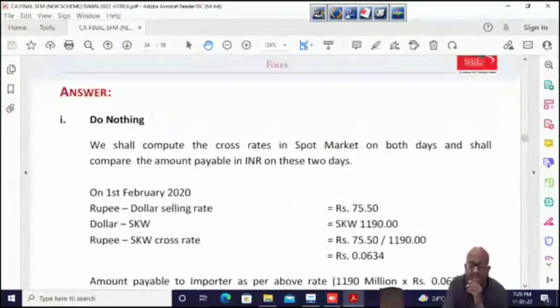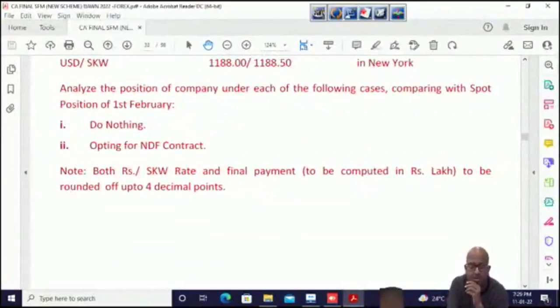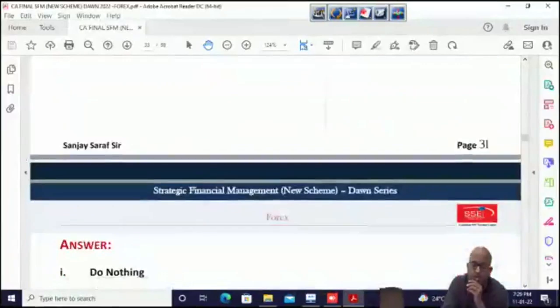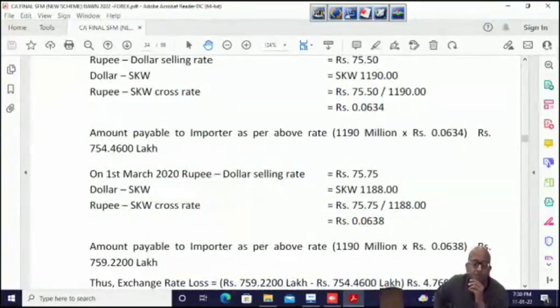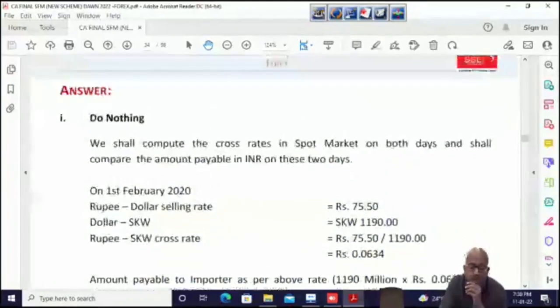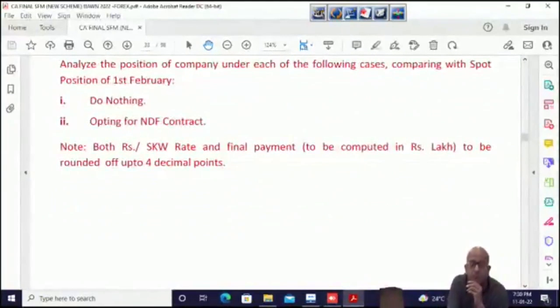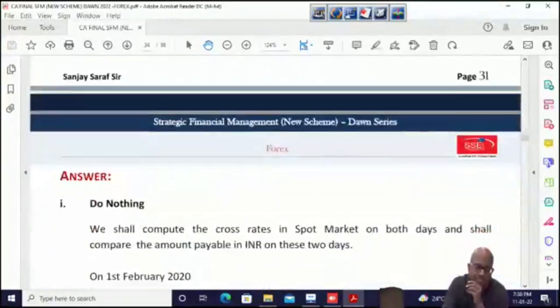Their answer is correct because it's written that you have to find the rate in 4 decimal places. We were doing it on the calculator. Our process was correct: find out the cross rate 75.5 by 1190 and then multiply by the payable amount. We did it straight away, while they found the rate in 4 decimal places first, then did it. So they got 754.46 lakhs. Sum-wise, they have done it correctly because we had to find the rate in 4 decimal places.